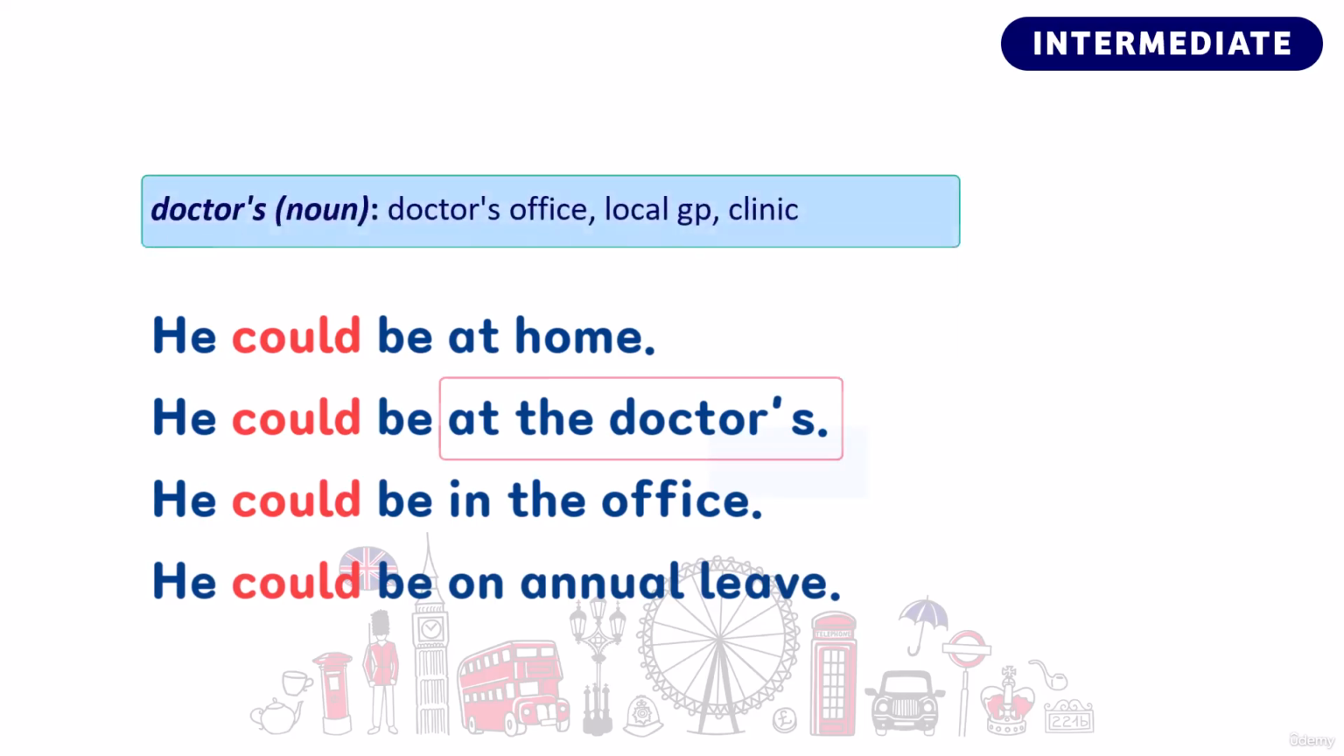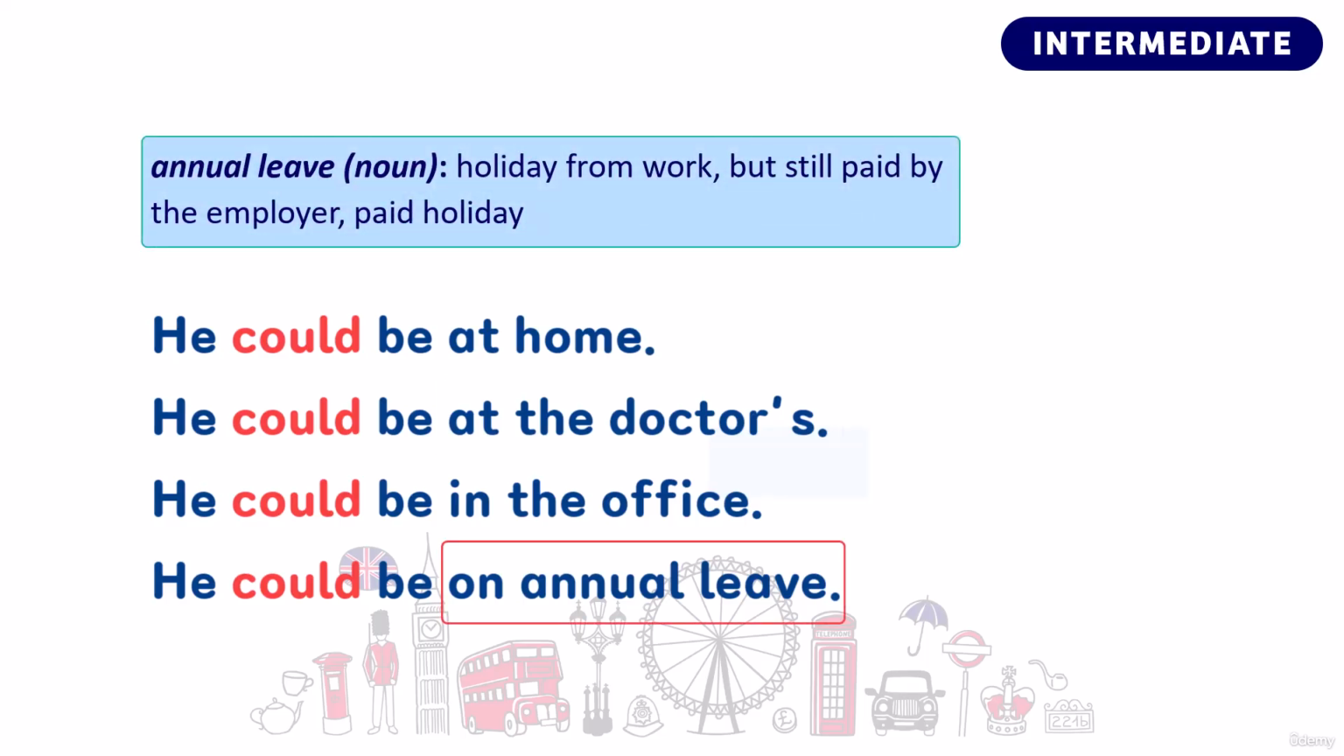In English, when we say someone is at the doctor's, we are usually talking about someone visiting the GP's office, which is like your local clinic. So you are not at a big hospital, but at a small clinic. Then we have this phrase on annual leave. Now, annual leave refers to holidays from work, which is paid for by the employer. And this is usually determined by a certain law within that country. So when we say someone is on annual leave, it means that they are not at work and that time away from work is paid by the employer.